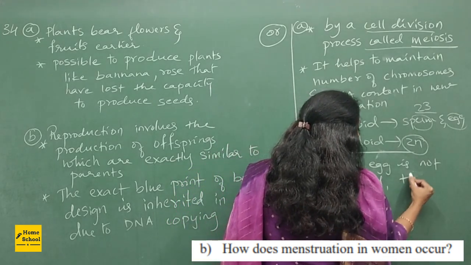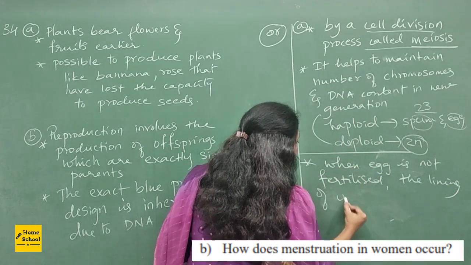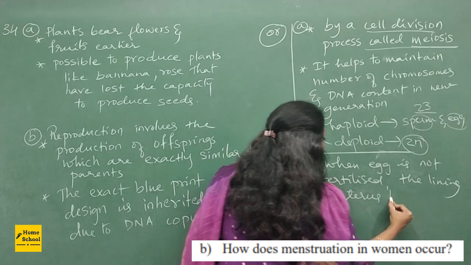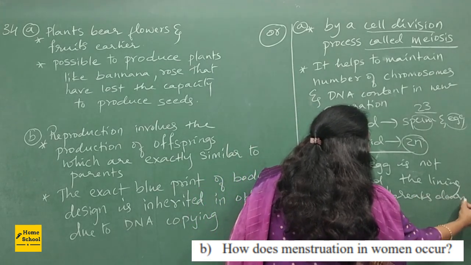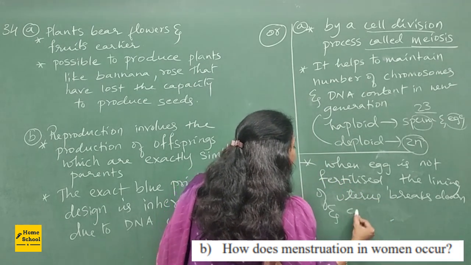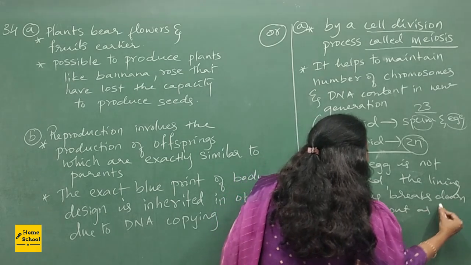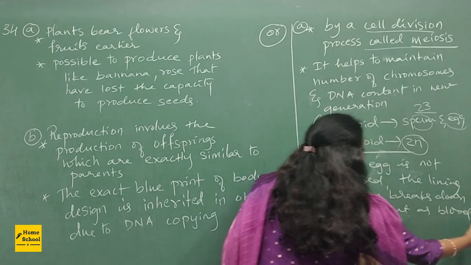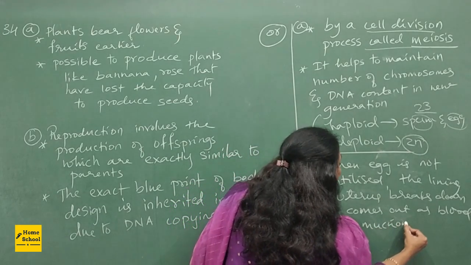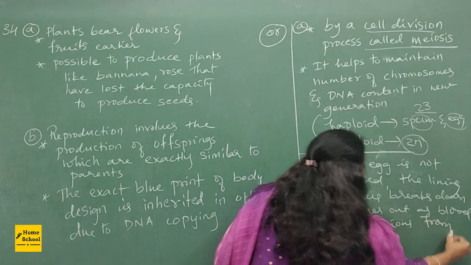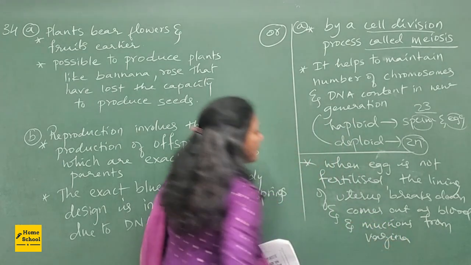The lining of the uterus breaks down and comes out as blood and mucus from the vagina, right? So this is called menstruation.